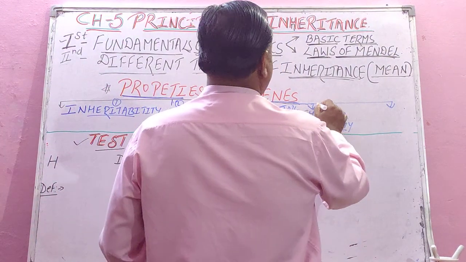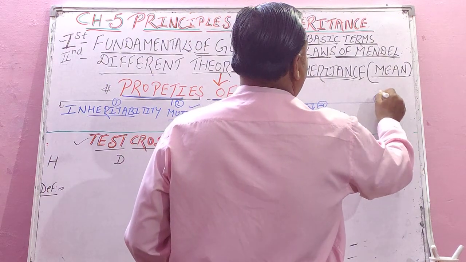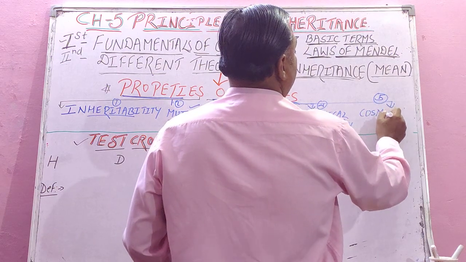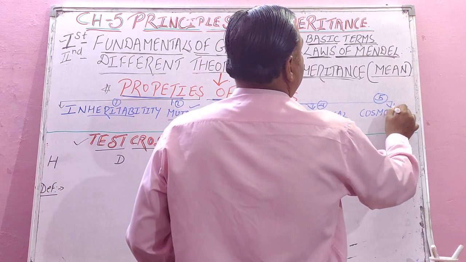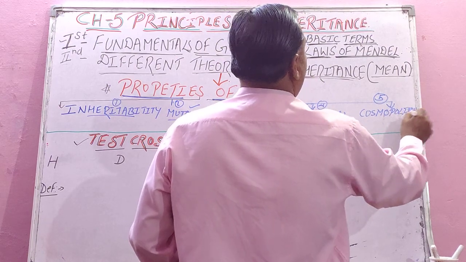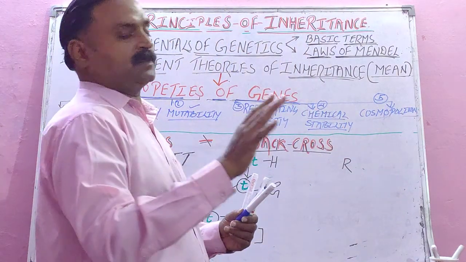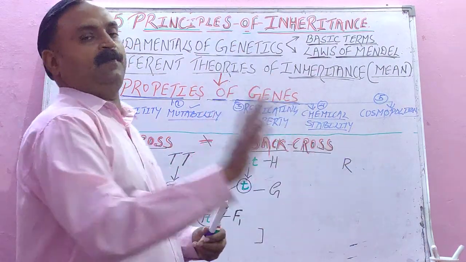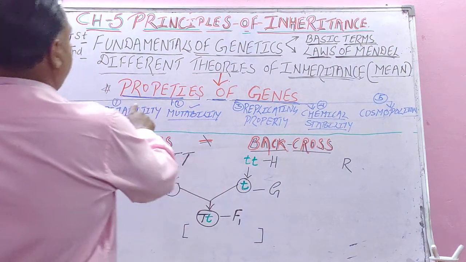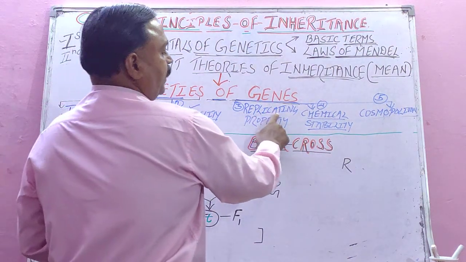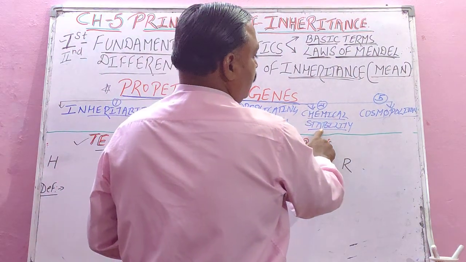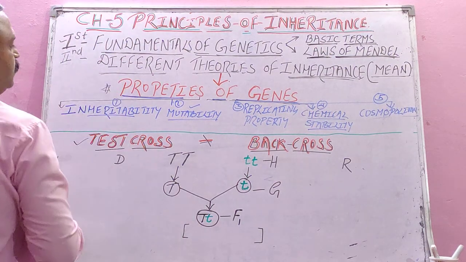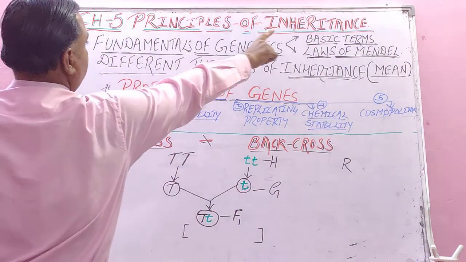And the last property is the fifth property. There are many properties, but these five are important. That is cosmopolitan. Genes are cosmopolitan, meaning genes of all the organisms in the universe exhibit the same character, the same genetic code and all, isn't it? So that is present in the genes of all living organisms. So these are the five: inheritability, mutability, replicating property, chemical stability, and cosmopolitan. This is the first topic of Principles of Inheritance.